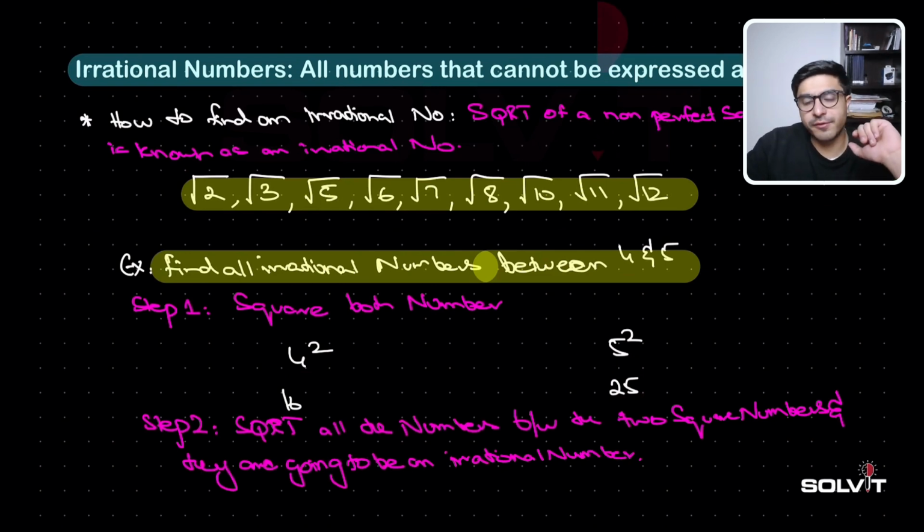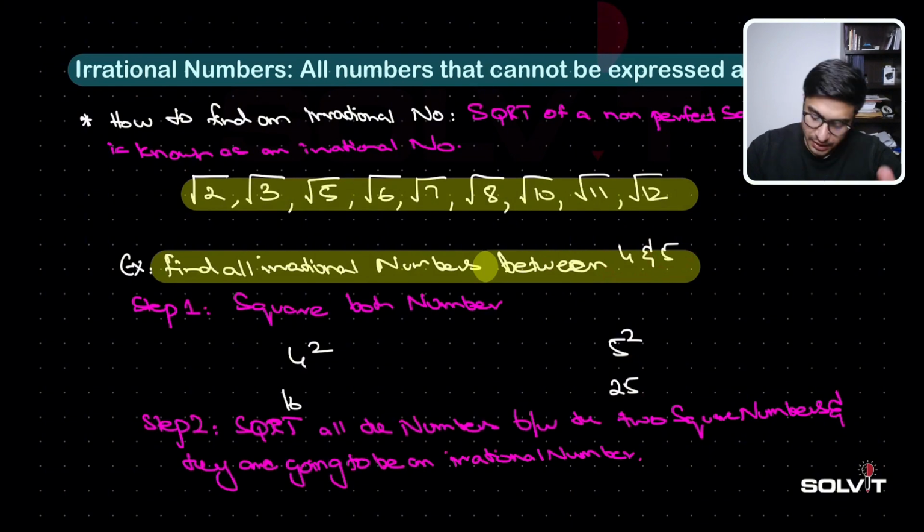This is what we'll have to do to find any irrational number between two numbers, right? Whatever those two numbers are, just square them both, let's find their perfect squares. And then between those two numbers, all the numbers are such that if you square root them, it is always going to be an irrational number, right? So we square root all the numbers between the two square numbers between which we have to find an irrational number.